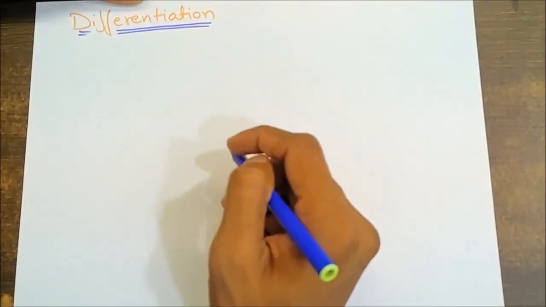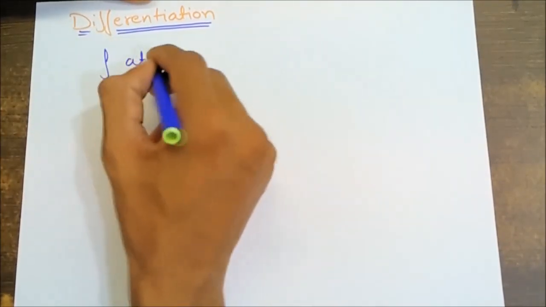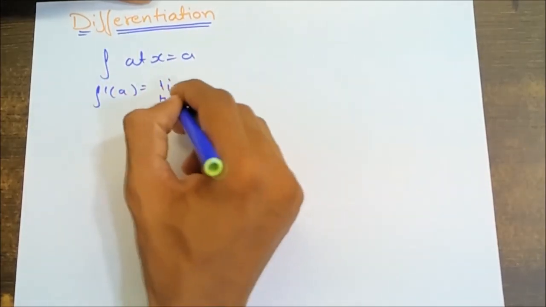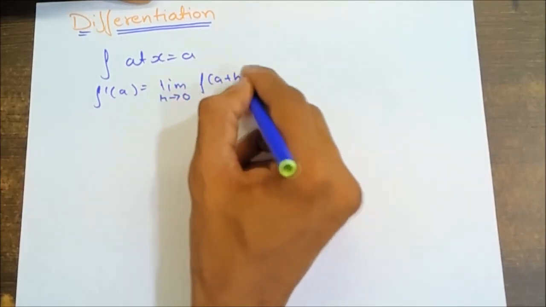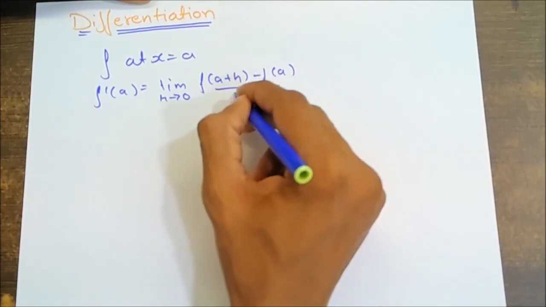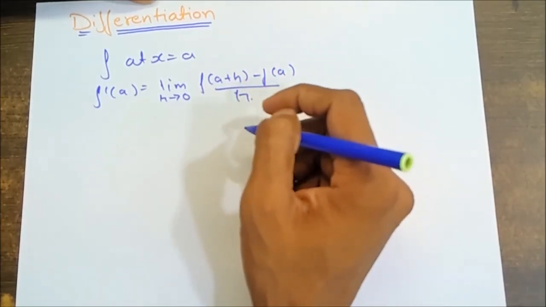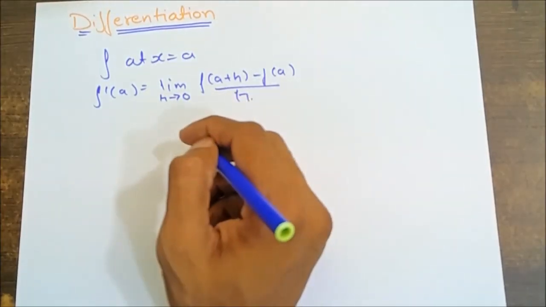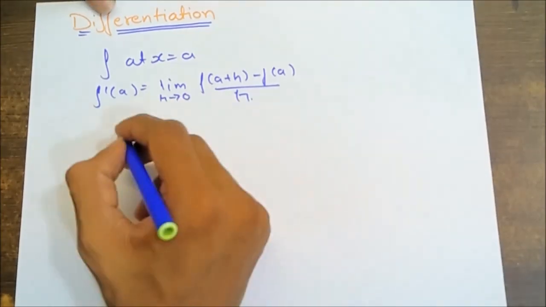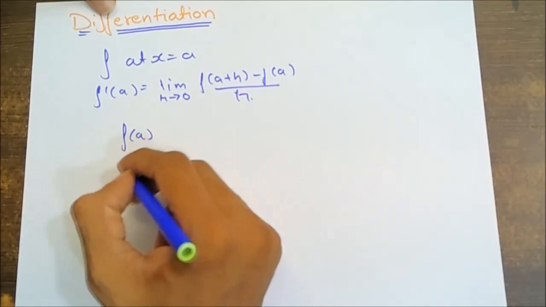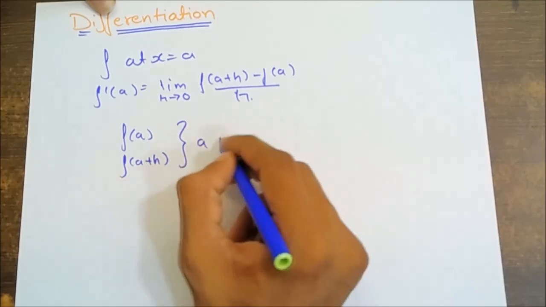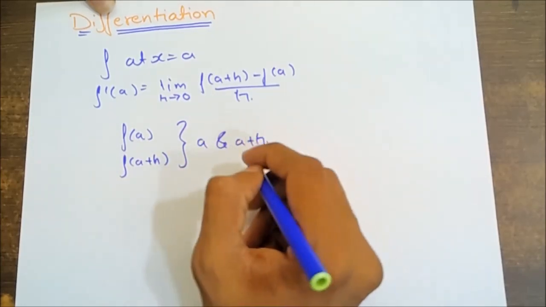Let's see the synopsis related to differentiation. The derivative of function f at x is equal to a is defined by f dash of a is equal to limit h tends to 0 of f(a plus h) minus f(a) upon h, given the limit exists, where h is a very small positive or negative increment in a, and f(a) and f(a plus h) are the values at a and a plus h respectively.